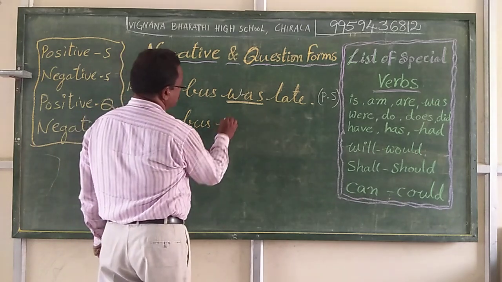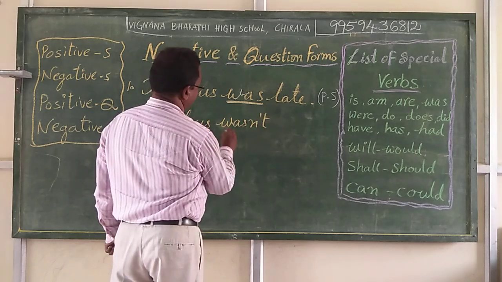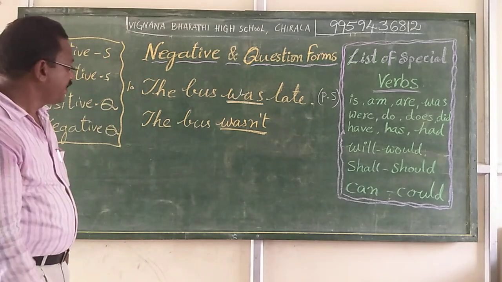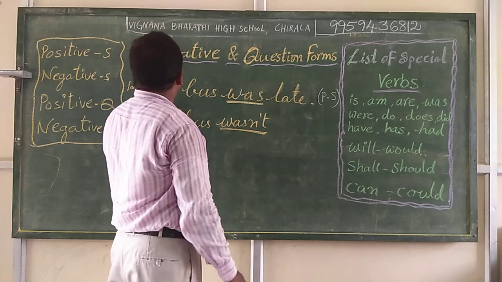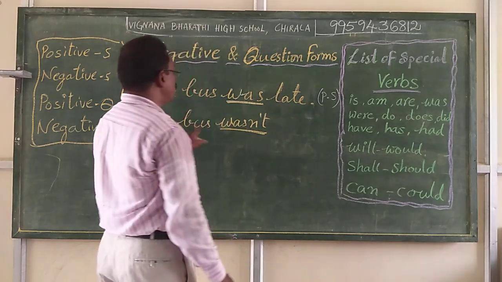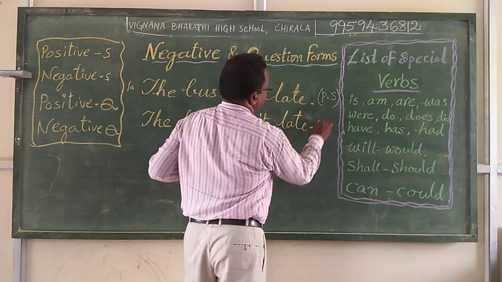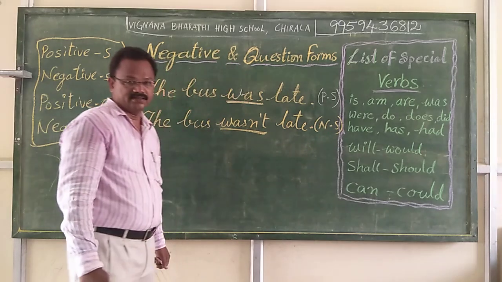The bus was not, wasn't. This is the change. Only the change in this sentence is, instead of was, wasn't. The bus was late. The bus wasn't late. Here, simple. This is the negative statement.